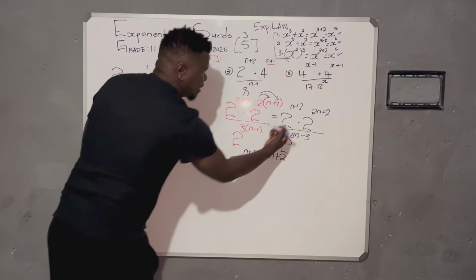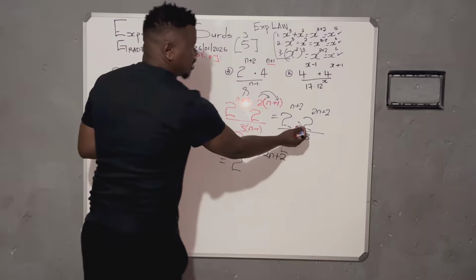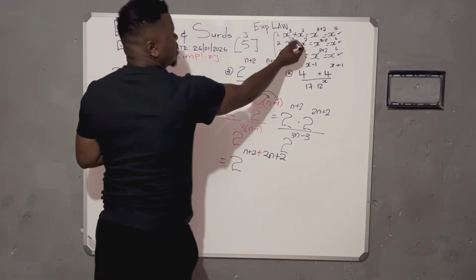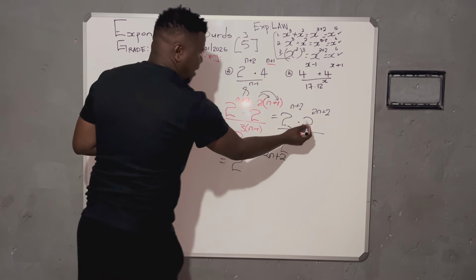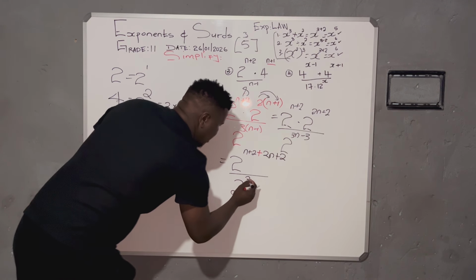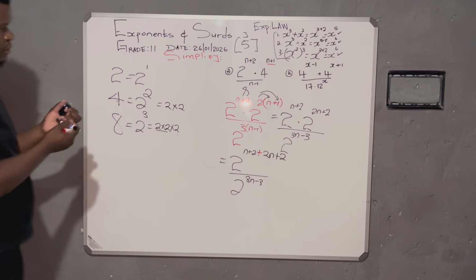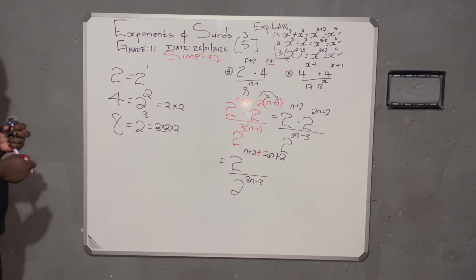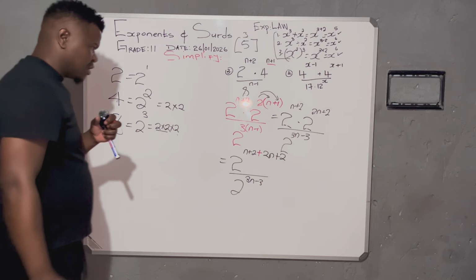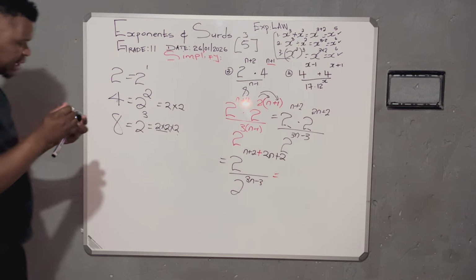So I actually added the 2 because they were separate multiplication, following exponent law number 1. This is what I applied for this one. But now coming to this one, I'm writing it as it is. I prefer to indicate steps so that there's no question after a lesson. Everything should be clear.